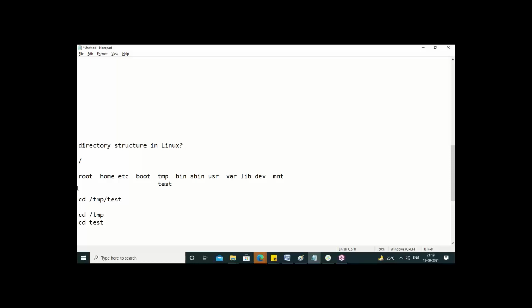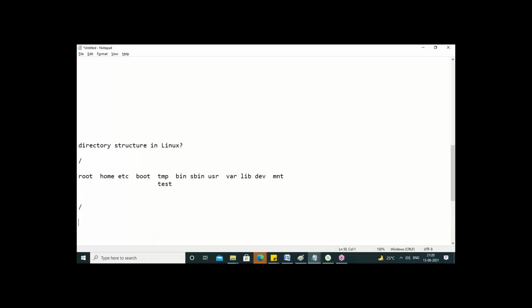Okay. So here, guys, both are the same. First of all, I'm telling you the references, how to cd to each folder. So this is correct, and this is also correct: first go to tmp, then cd to test. Now this is called the absolute path, guys. Absolute path means the full path. And this is the relative path, going one by one. Your wish, whichever is comfortable. Generally, we go with the absolute path only, but it is based on your requirement.